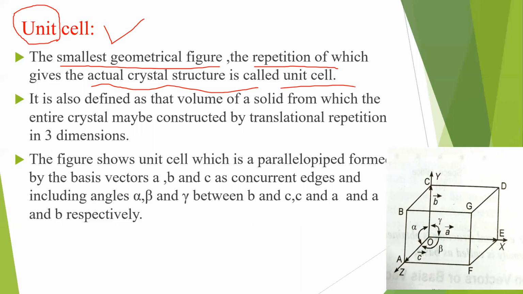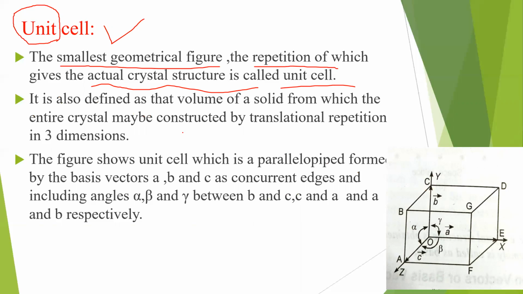See, when this unit cell is repeatedly added in all the three directions, then we get the main crystal structure. So that smallest geometrical figure which we can obtain from a crystal is said to be unit cell.